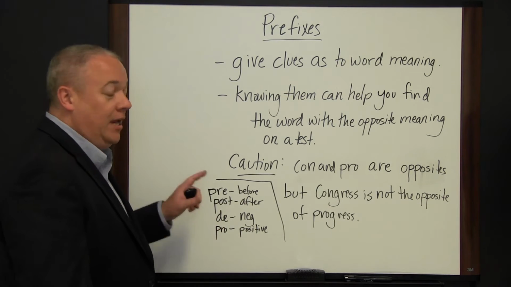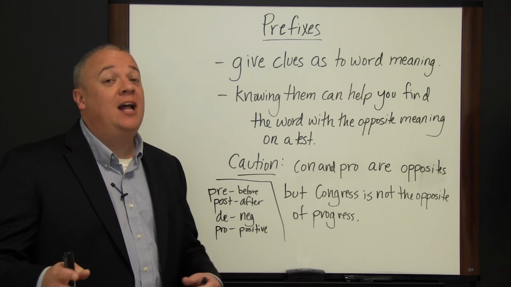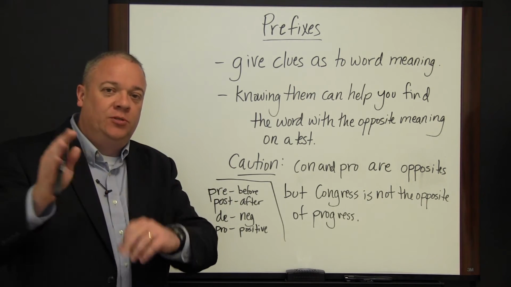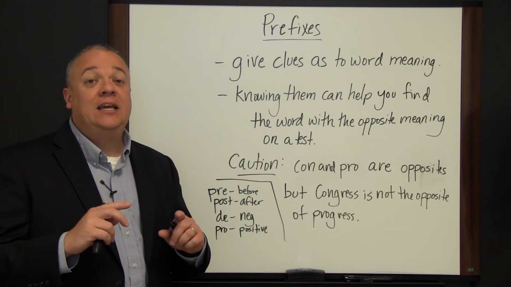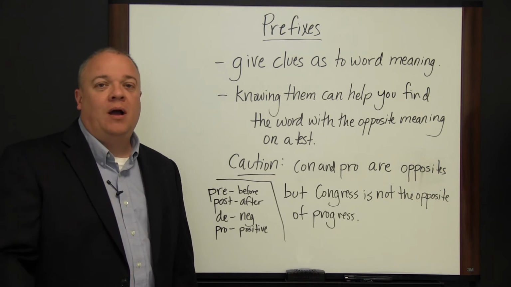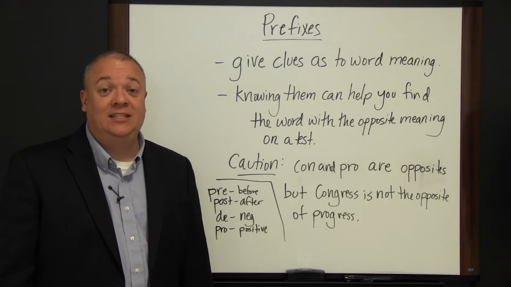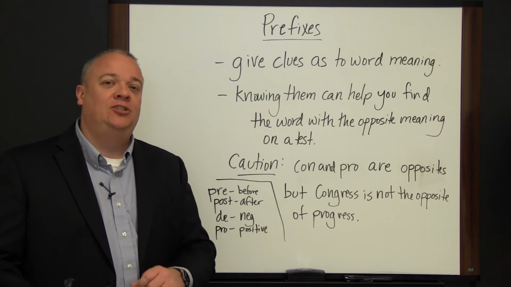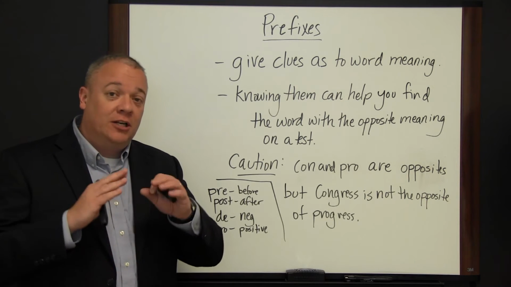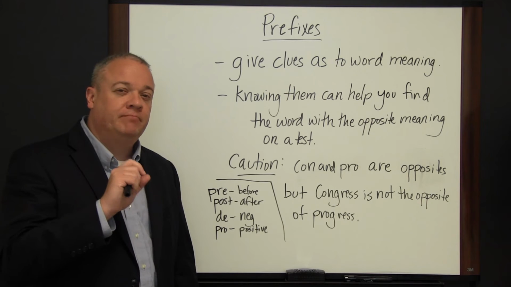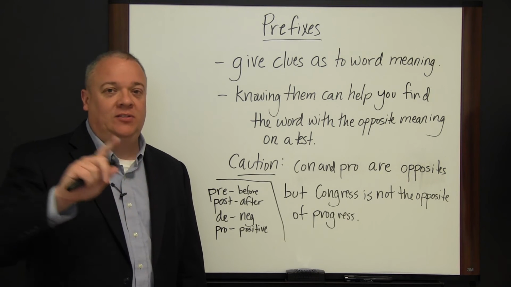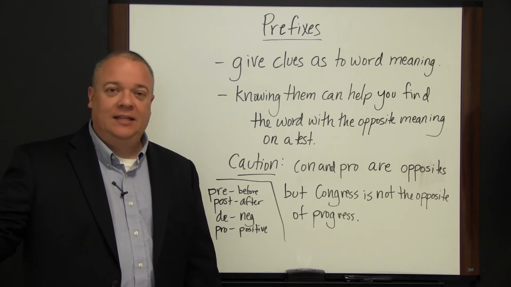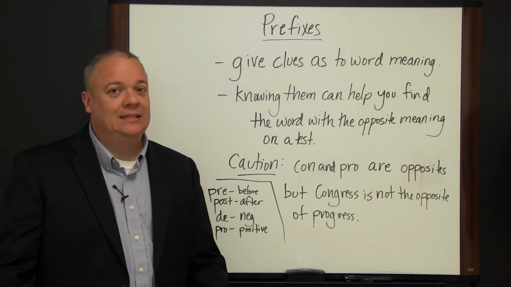Knowing your prefixes can be critical, especially if you're not sure of the whole word. You can say, well, let me break this word up into its prefix, its root, and its suffix, and see if I can decode just from that minimal information the proper answer on the other side. Now, obviously, when you're taking a test, if you know the right answer, you always go with the right answer. But if you're struggling, if you're not sure, this is a strategy you can use. You can look at the word, break it down, and say, here's the prefix, and I know it means this, and I'm being asked to find the opposite. What's the opposite of this prefix, then I've got my answer more than likely.